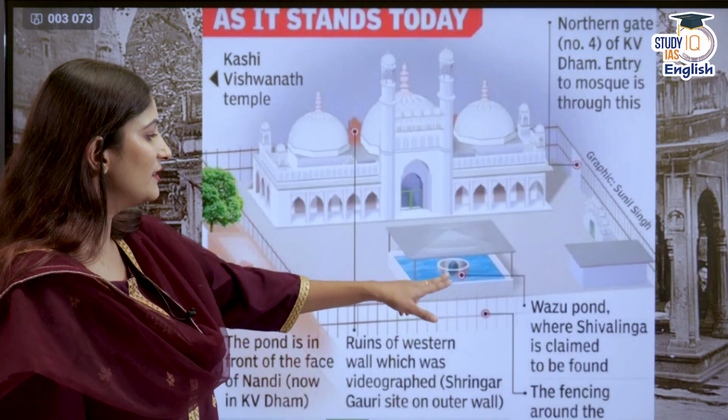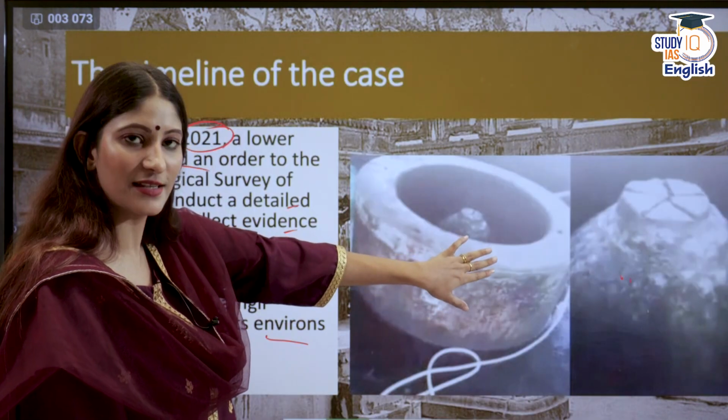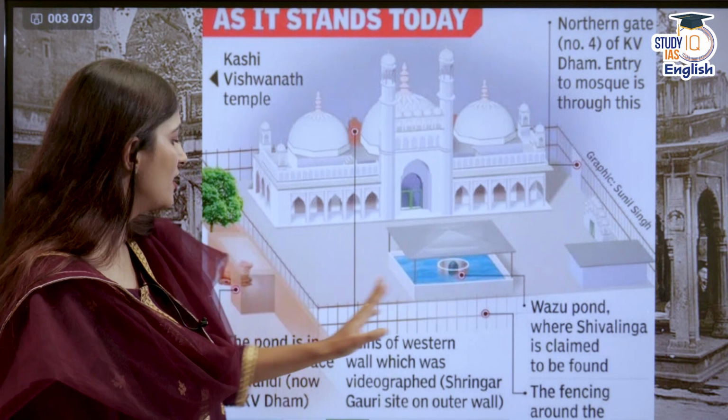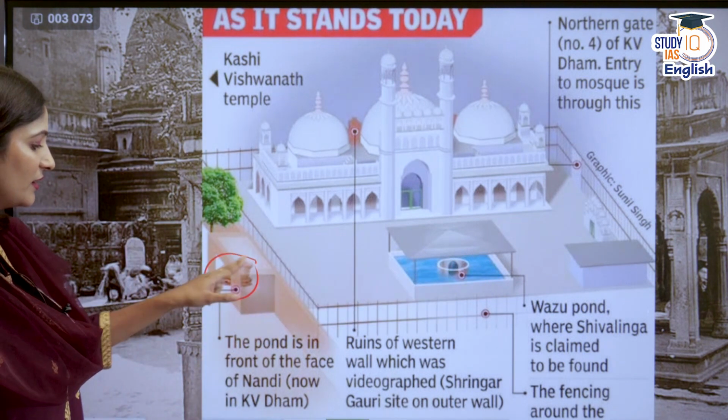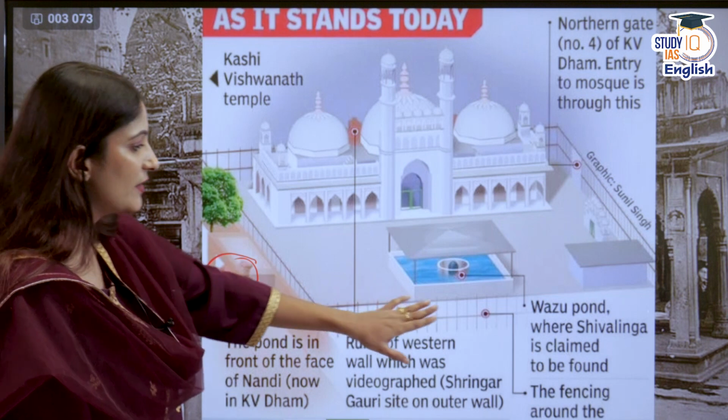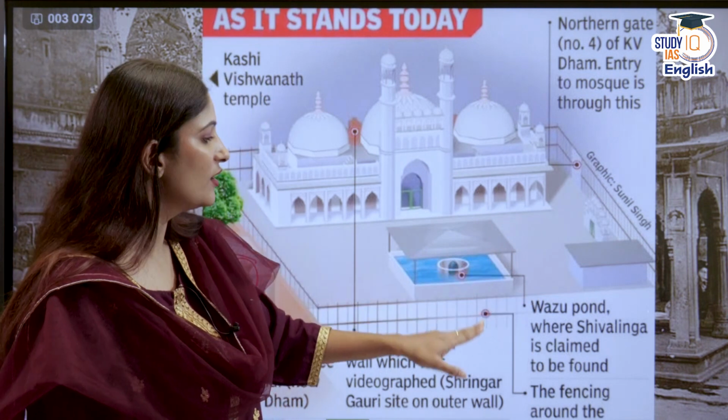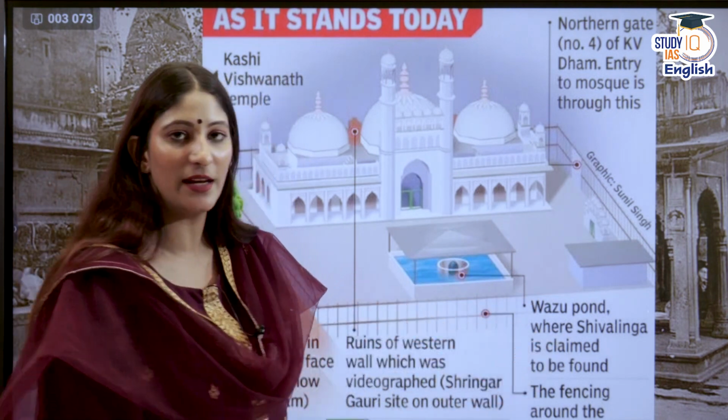Now, as you can see, this is what we are talking about. This picture is coinciding with this picture. And here is the Nandi. The pond is in front of the face of Nandi. This is the wazu pond that we were talking about, where the Shivlinga is claimed to be found.